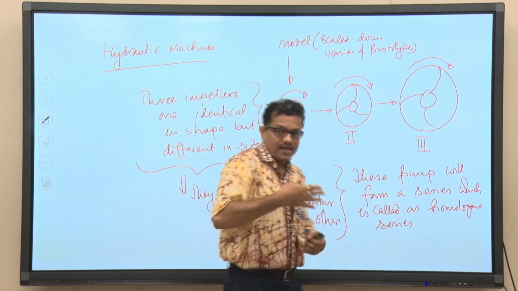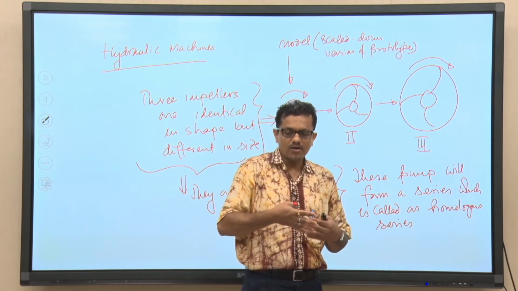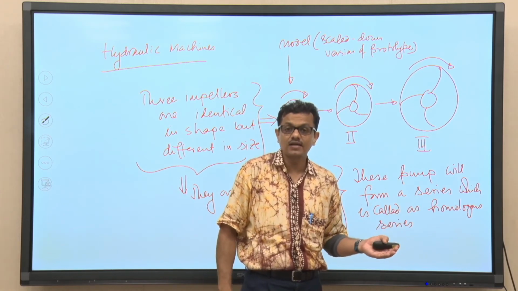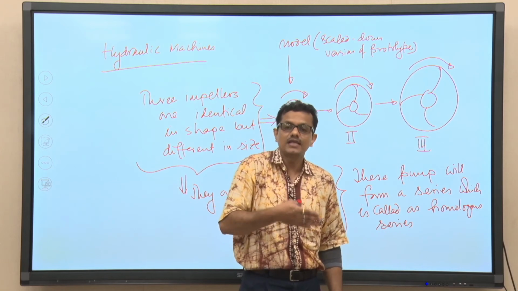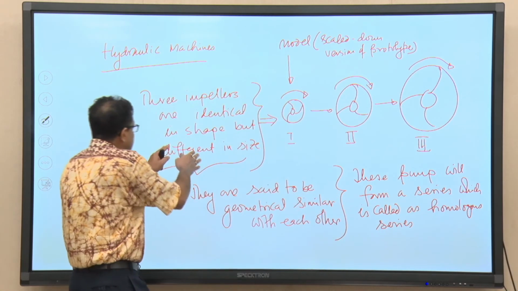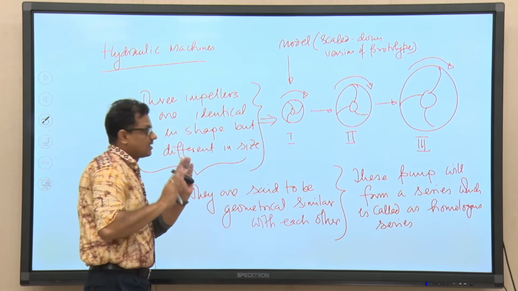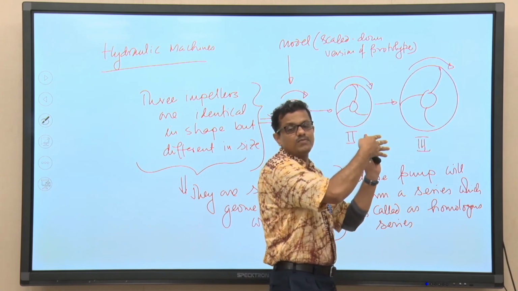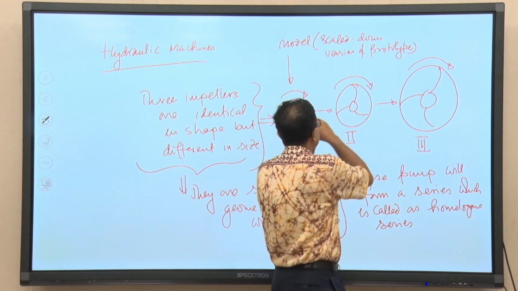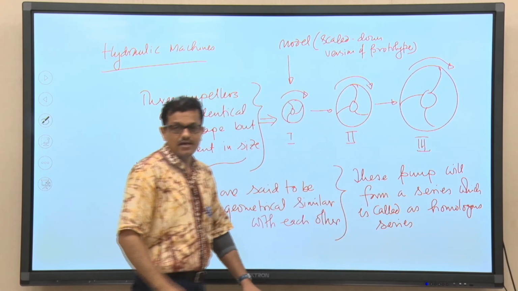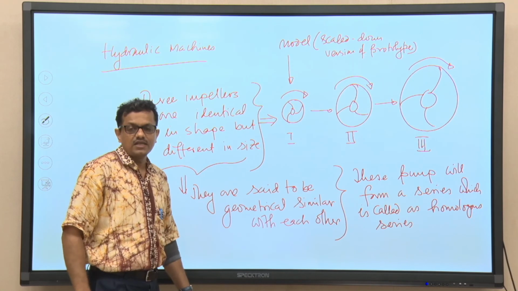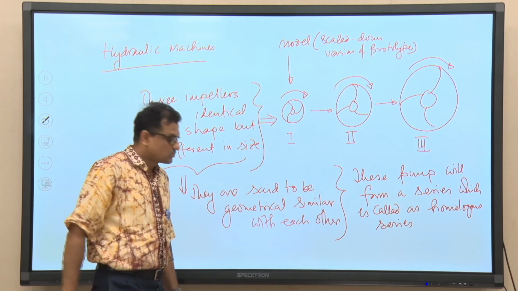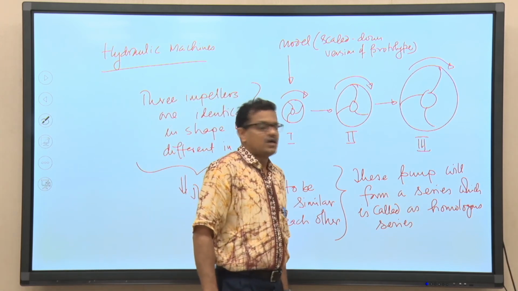All several pumps can be put together to form a homologous series, provided they are identical in shape, but they may differ in dimension or size. So, basically shape should be identical. If out of these 3 pumps one is having elliptical shape, then they cannot form the homologous series. They may differ in the diameter of the impeller, but they are identical in shape. So, all these 3 pumps together form the homologous series.